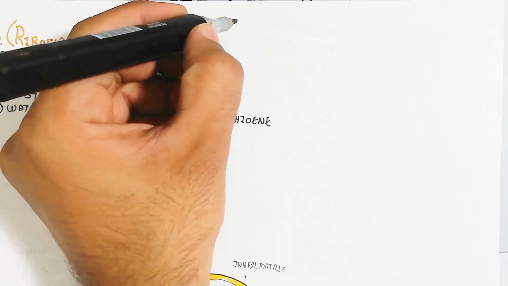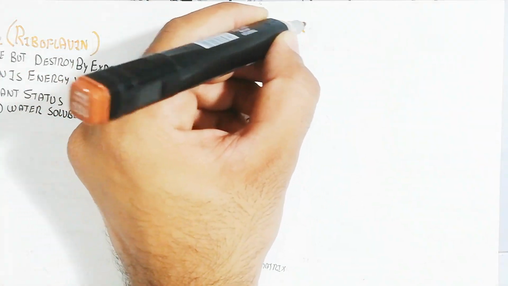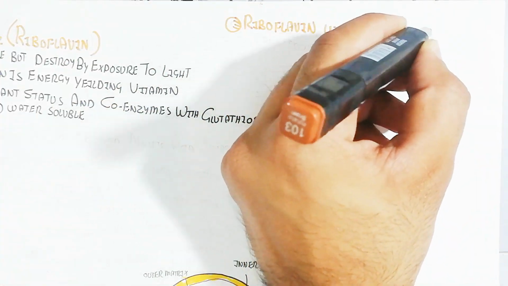In this way, it produces 6 protons, and 1 FADH2 will produce 1.5 ATP.